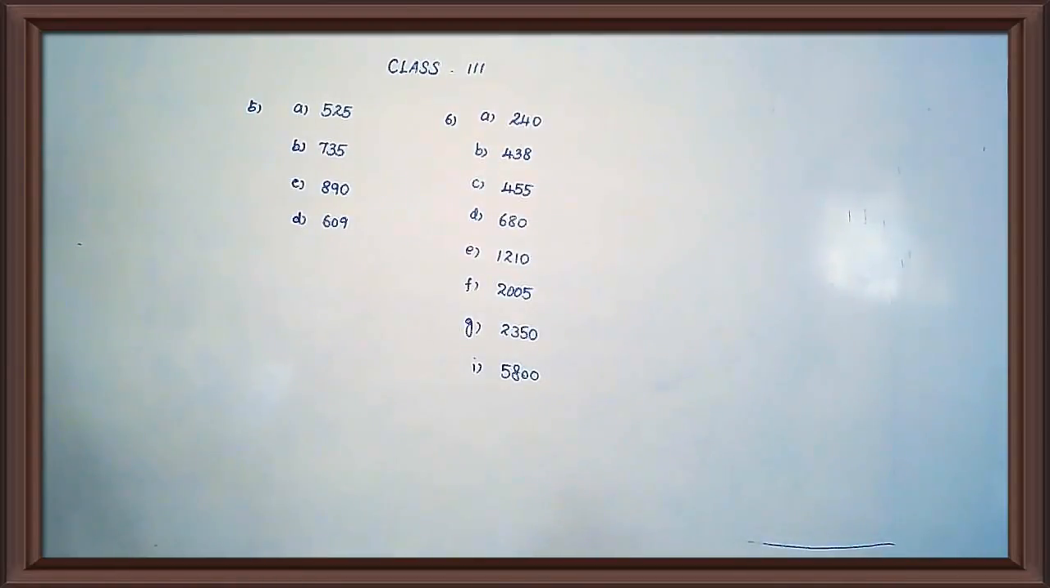Decreasing order. Then see the next one. C: 843, 834, 438, 384.